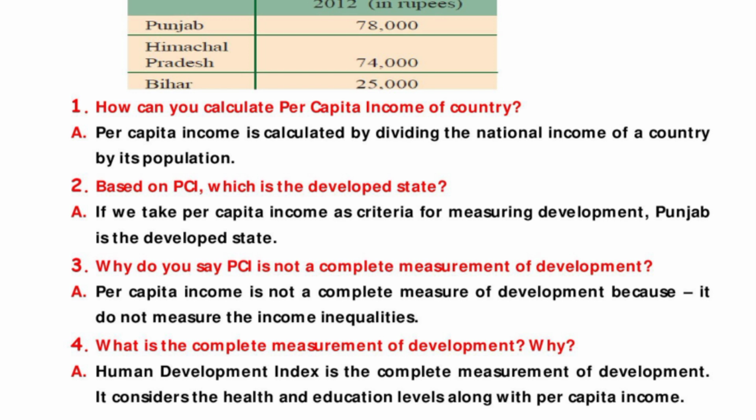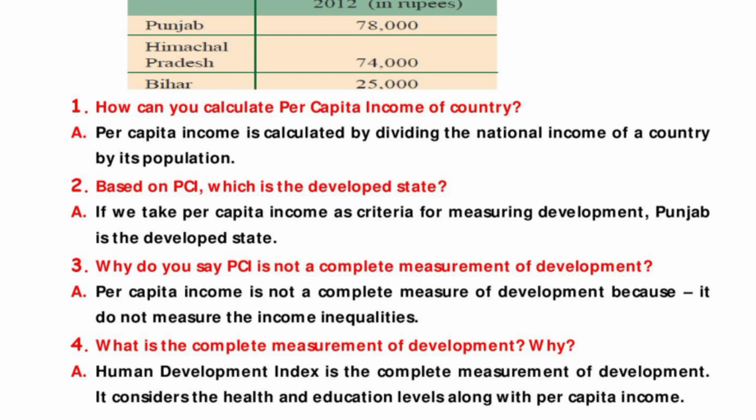Next, third question is, why do you say PCI is not a complete measurement of development? Here, per capita income is not a complete measure of development because it does not measure the income inequalities. Students, here PCI means per capita income.